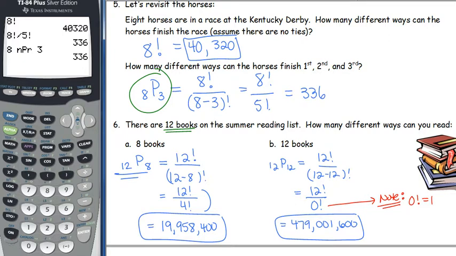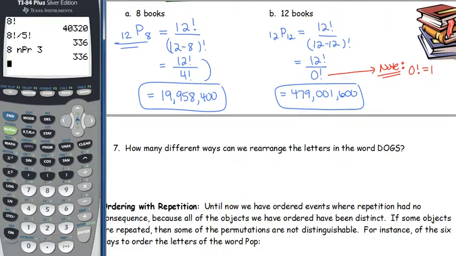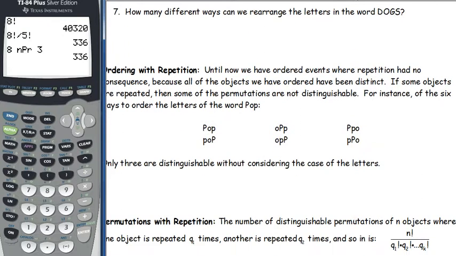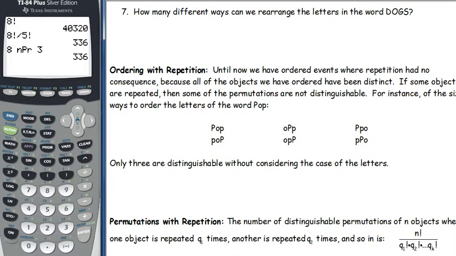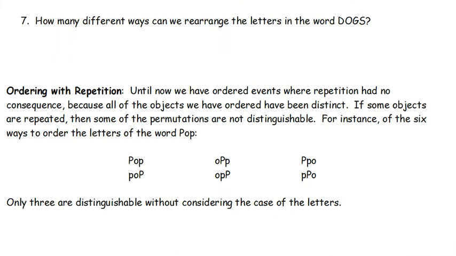All right, so one last page. How many different ways can we rearrange the letters in the word dogs? So let's go ahead and get rid of our calculator for now. Okay, that's better. So we have dogs, which means we have 4 different slots.